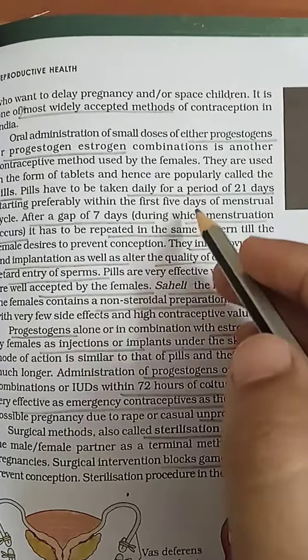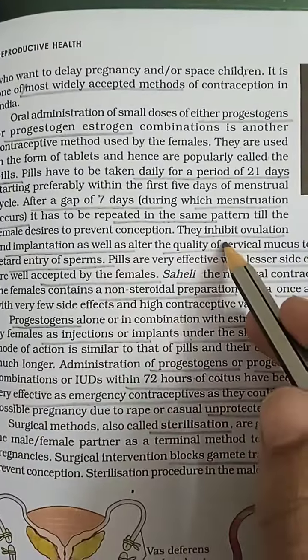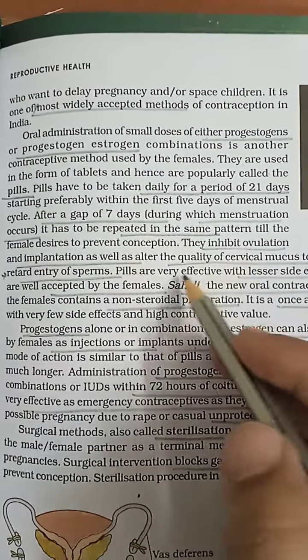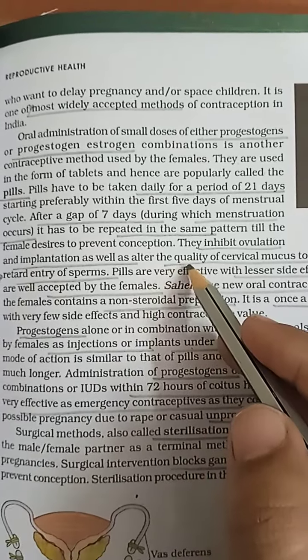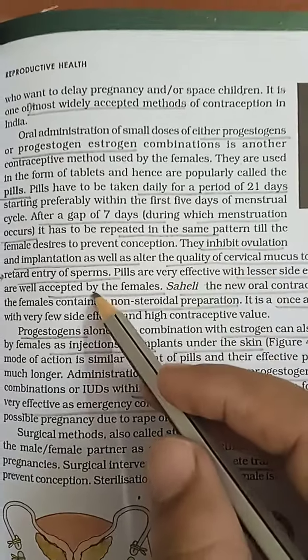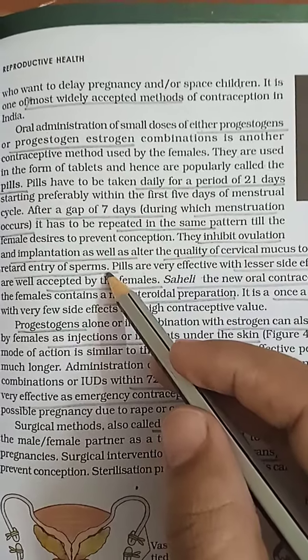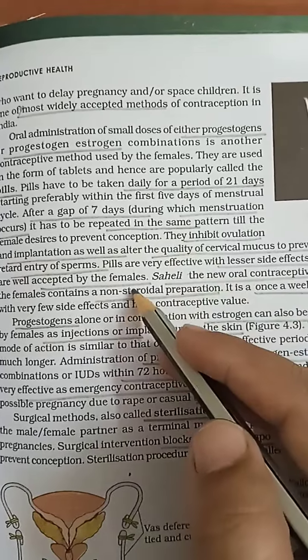These pills are taken for 21 days regularly, after the menstrual cycle, starting from the same day. They inhibit ovulation and implantation, make the condition of the uterus unfavorable, and make the mucus of the cervix thick so that it retards the entry of sperm. Very important: pills are very effective, have fewer side effects, and are well accepted by females.